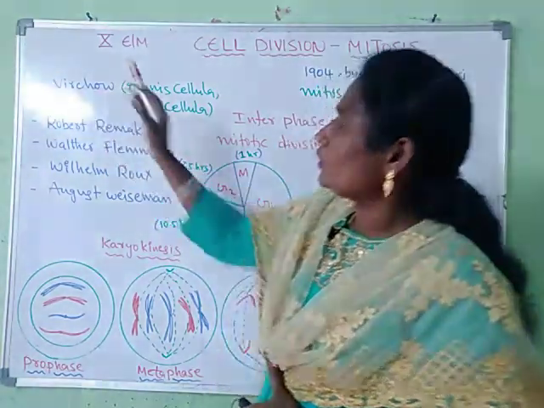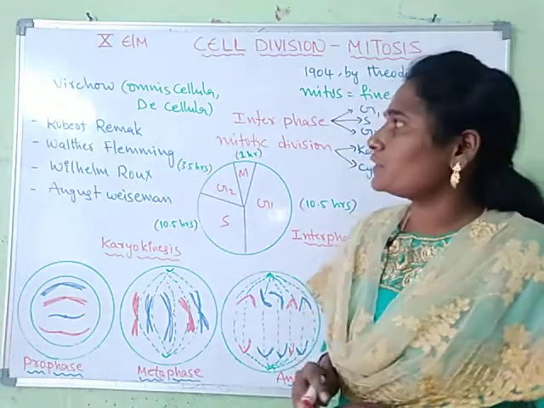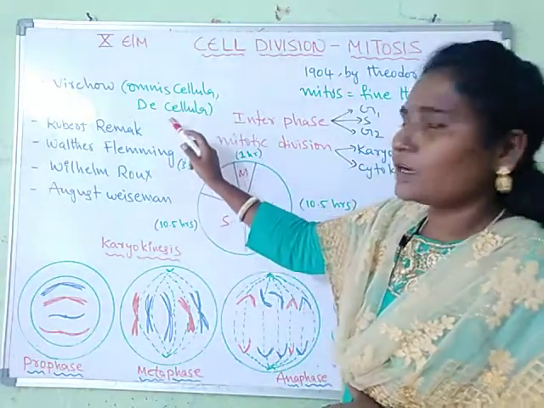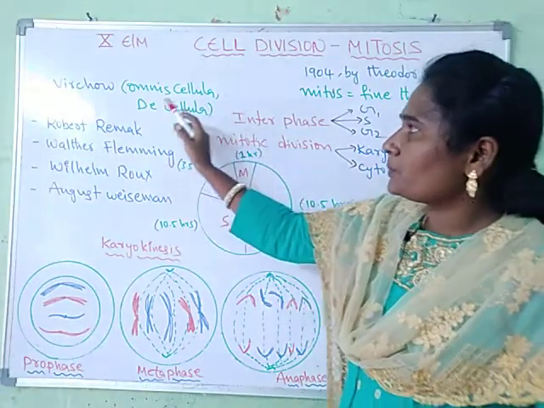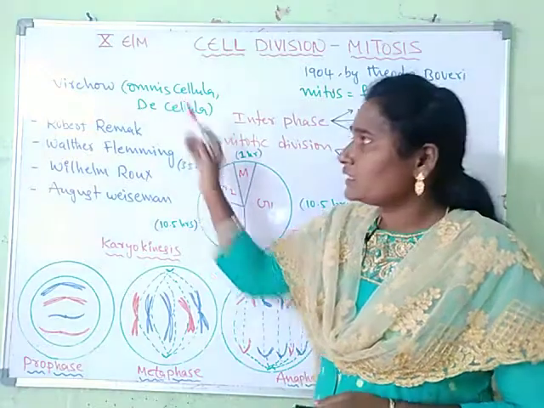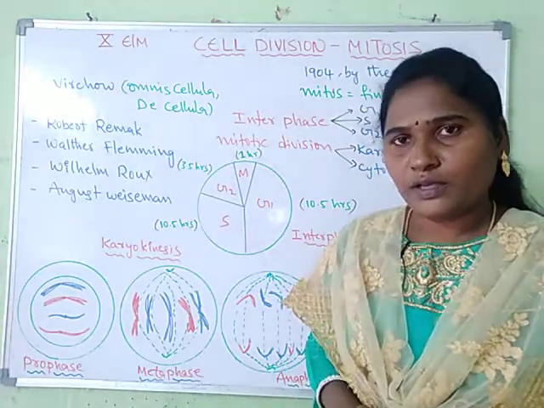Rudolf Virchow, a proponent of cell theory, is given credit for the phrase omnis cellula e cellula. It means cells arise from pre-existing cells, indicating the importance of cell division in the creation of new life.